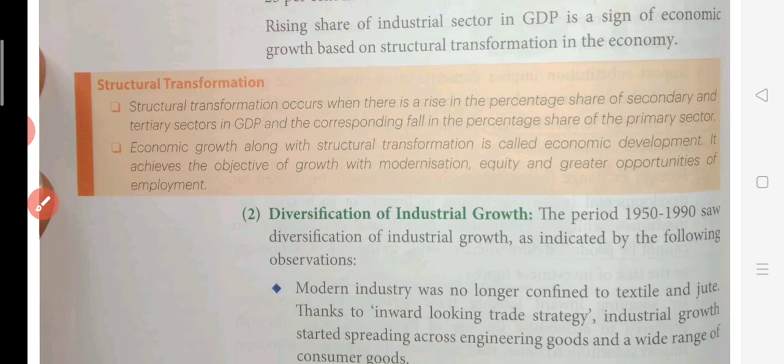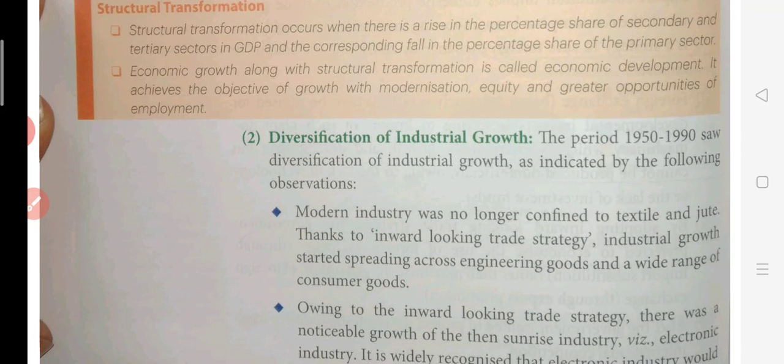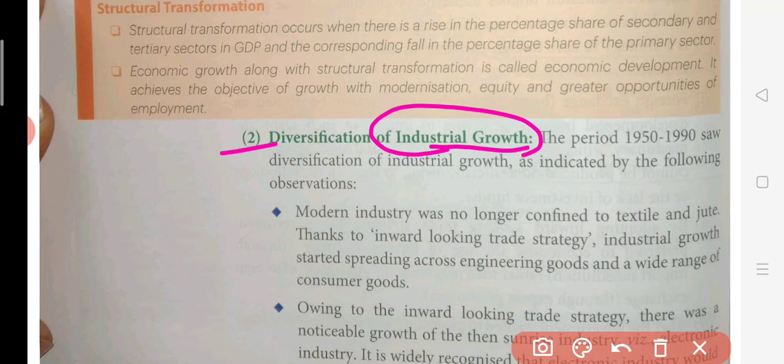Okay, now what happened after that? This inward looking strategy, what happened? There was diversification of the industrial growth, means industries. In terms of industries, what happened? There were new industries which started coming into India, like electronic goods started coming. So the period of 1950 to 90 saw a diversification of the industrial growth because so many different types of industries were coming into India. Okay, now the modern industry was no longer confined to the textile and jute. All these were old industries: textile, jute, sugar.